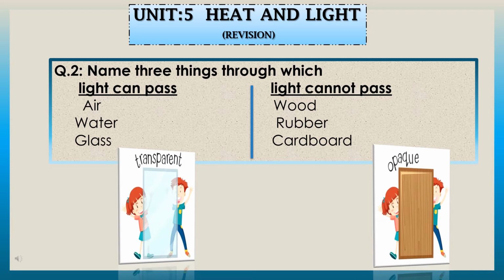On the other hand, you have to write 3 names of the things through which light cannot pass. I have written wood, rubber and cardboard. All the things made of wood, like a door or window or a wooden box, or a table, light cannot pass through that wood, because it is an opaque object.